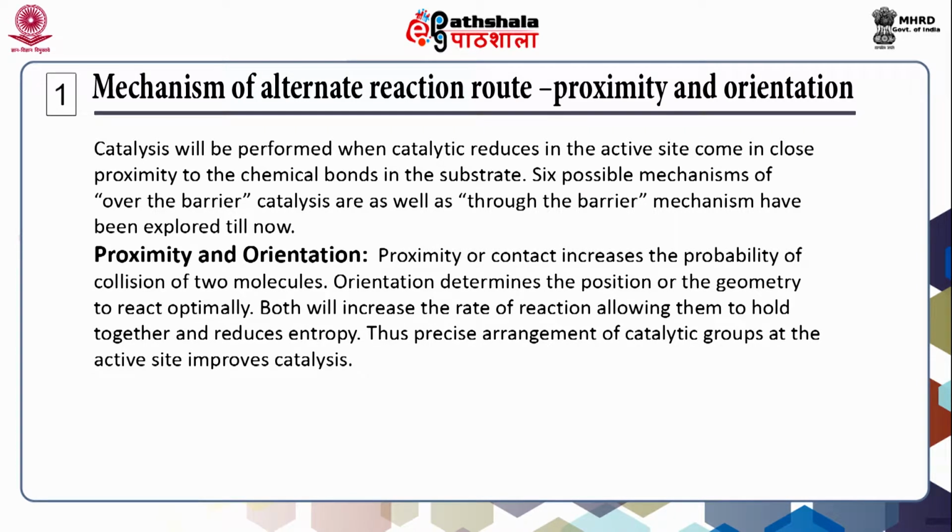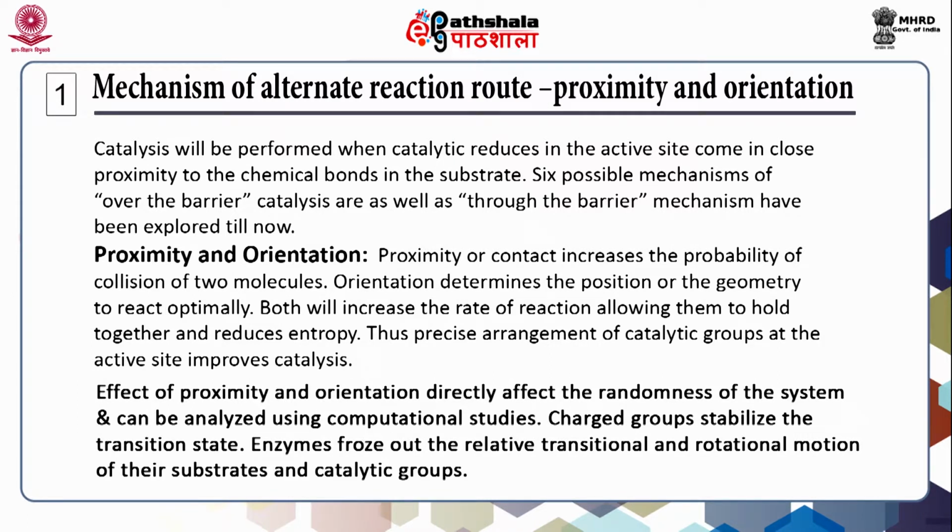orientation. Proximity or contact increases the probability of collision of two molecules. Orientation determines the position or geometry to react optimally. Both will increase the rate of reaction, allowing them to hold together and reducing entropy. The effect of proximity and orientation directly affects the randomness of the system and can be analyzed using computational studies.